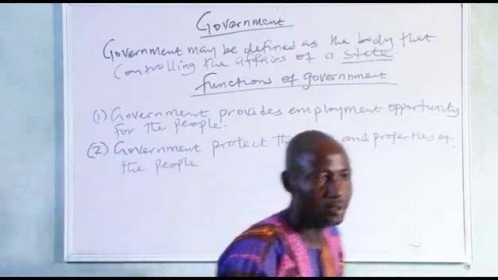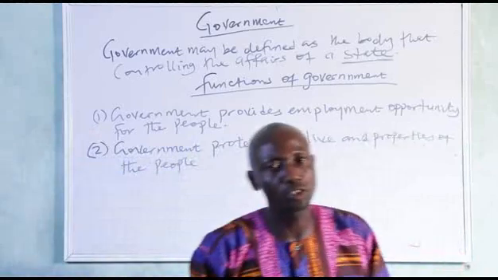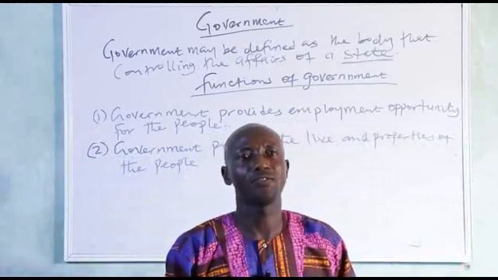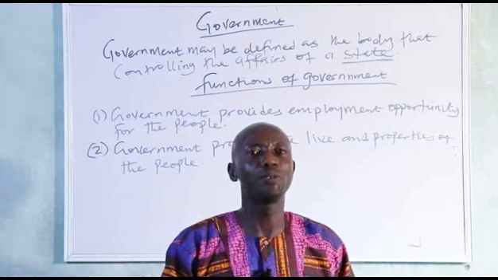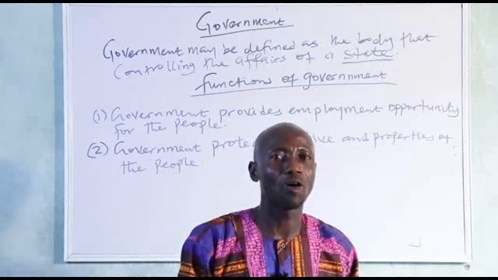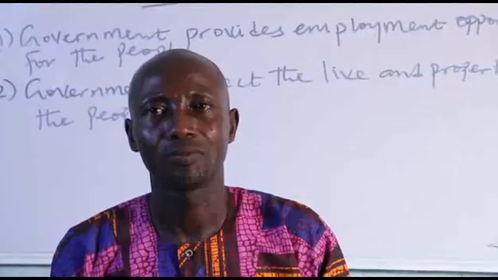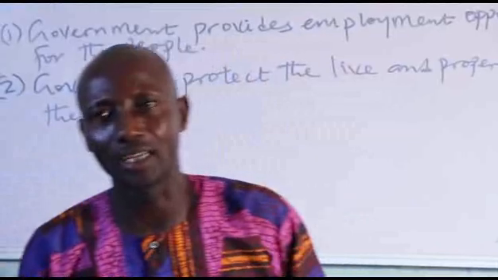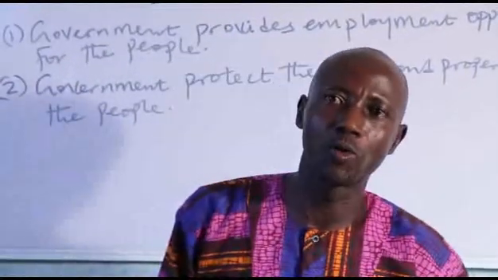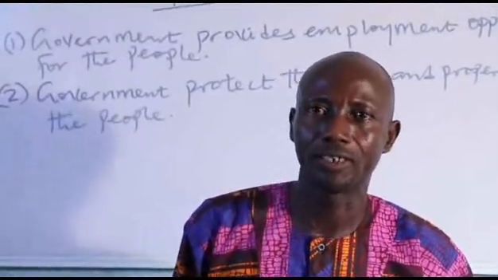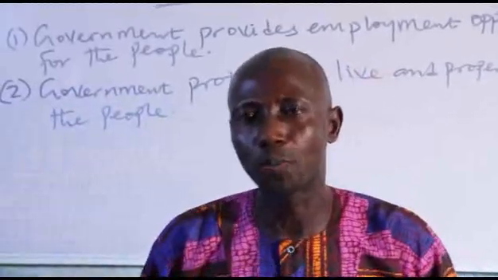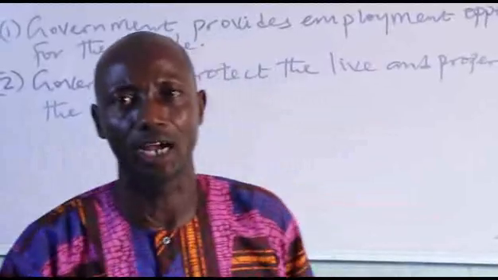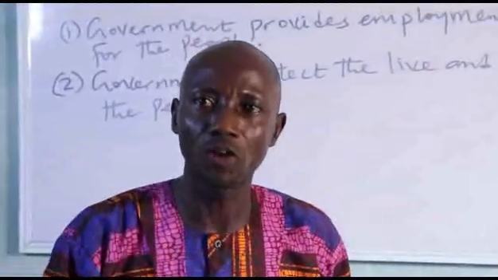The second point that I want to discuss is that government protects the life and property of the people against internal or external attack. For example, we can see what is going on in the northeast of Nigeria now, where Boko Haram has emerged. It is the duty of the government to protect the citizens, the life and property of the citizens in that area. That is the duty of the government.